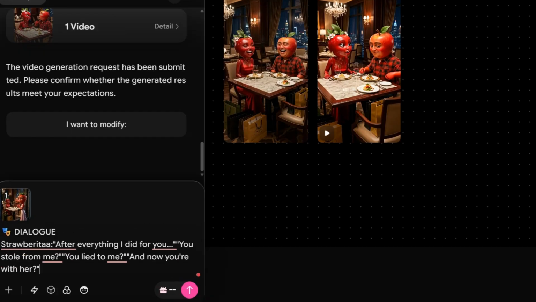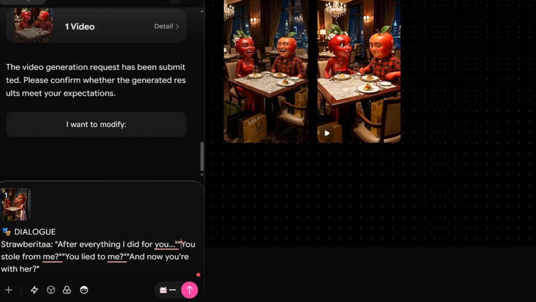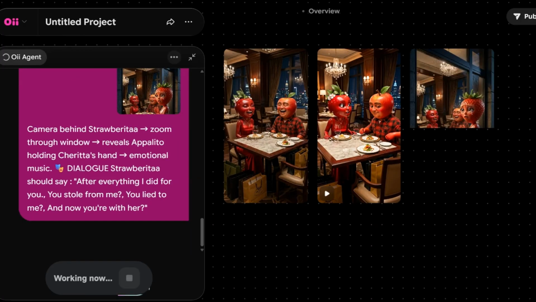What I want is the strawberry now, which is the lady standing out there. I don't know if you can see it, it might be a bit small, so she'll be the one to say all this. So this is her catching her man cheating on her. The kind of story we do on fruits content. Seriously, fruit content is one of the niches you need to go into. It's very, very amazing. All right, always use that so that we know who is saying what, and you can go ahead to do your settings, and just send it off and it will start creating.